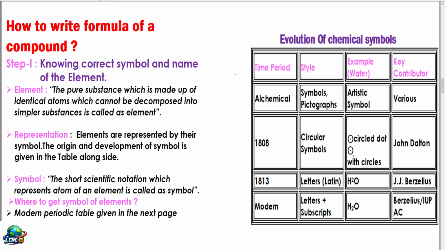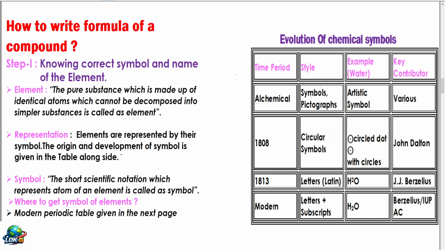Earlier, all chemists used to use pictographs and artistic symbols. Then in 1808, it was John Dalton who for the first time started representing the compounds or symbols using a circle with a dot. Circle dot represents water. Then in 1813, J.J. Berzelius started writing the symbols of the elements like hydrogen, oxygen. Water was written with a superscript in the beginning. Later, in the IUPAC system and among modern chemists, we now write them as subscripts, right? Like this, there is a development of the symbol.